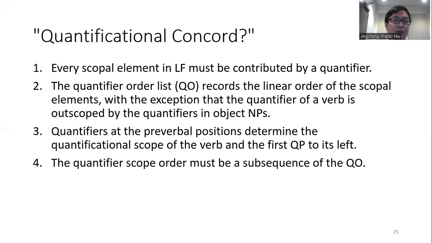Secondly, the quantifier order list, which is something that we added to LRS, records a linear order of the scopal elements, with the exception that the quantifier of a verb is scoped over by the quantifiers in the object NPs. Thirdly, quantifiers at the preverbal position determine the quantificational scope of the verb and the first QP to its left. And finally, the quantifier scope order must be a subsequence of the QO, the quantifier order list.